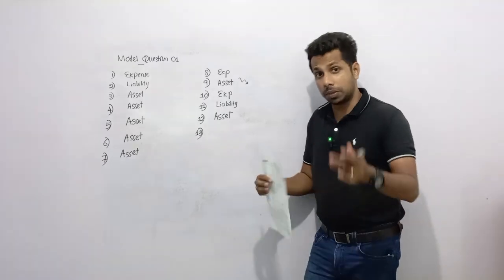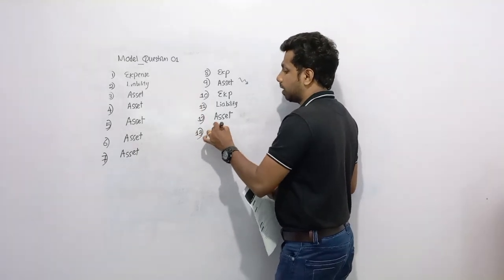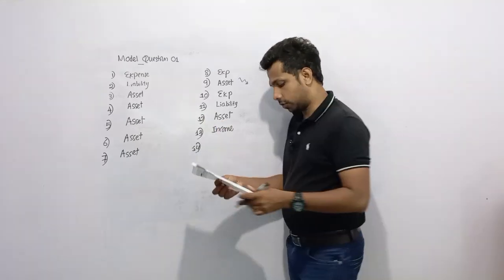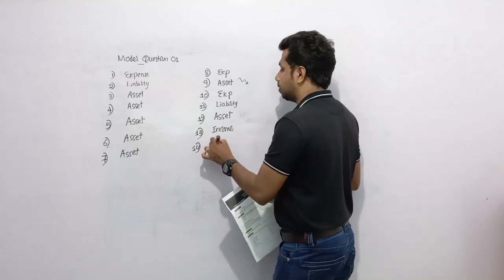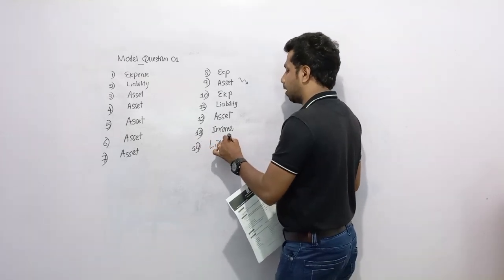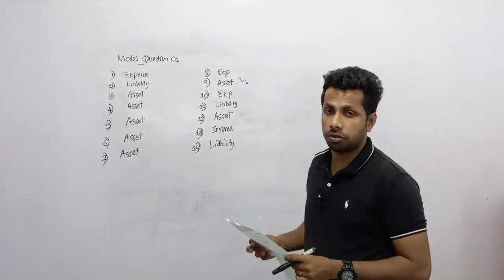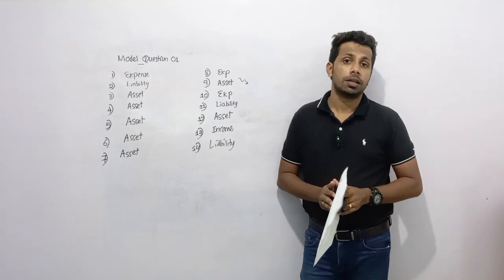Then investment income. Here you can see the return on investment, so that is an income, right? Okay. Let's move to the last one. Bank loan. Bank loan means a liability. It is a payable amount to the relevant bank. It is a liability. So we completed this question also, and now we can move to the next one.